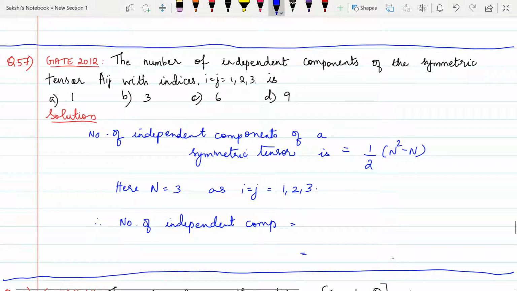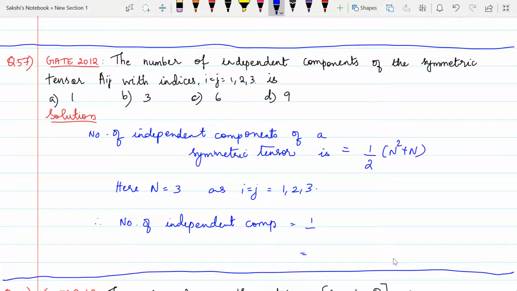So now we have to just change the sign to positive over here. For an antisymmetric tensor, it will be half n square minus n. For a symmetric tensor, it will be half n square plus n.